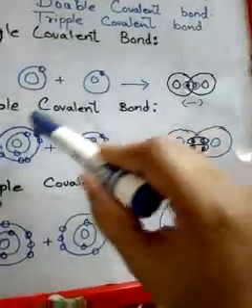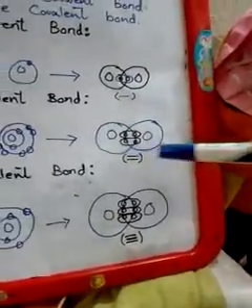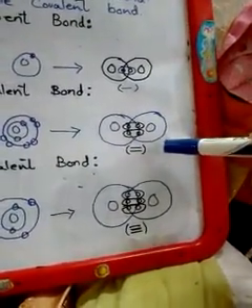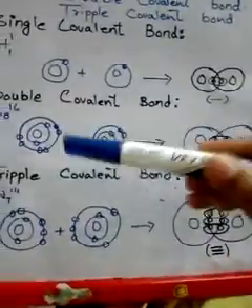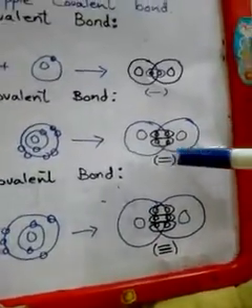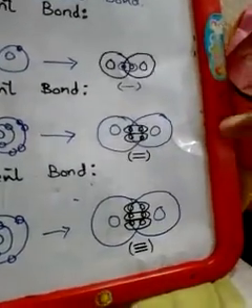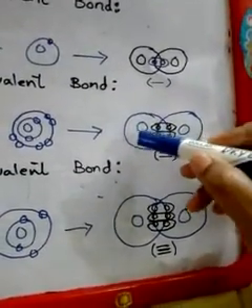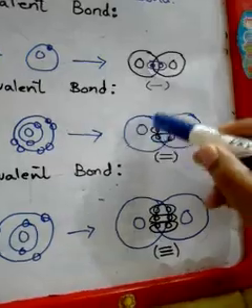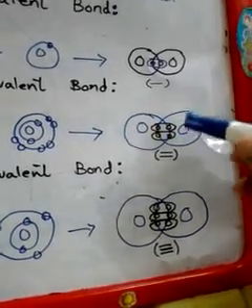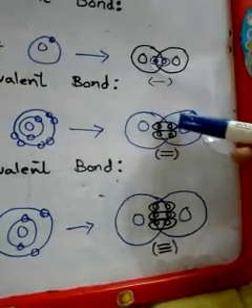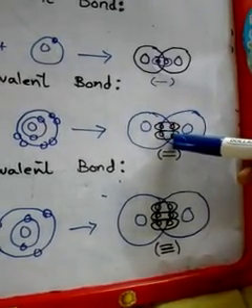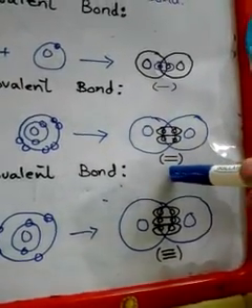Here the 2 oxygen atoms join mutually and share. I have only shown the bonded electrons here so that it couldn't get messy. So what will they do? They both will share 2 electrons each. Here are the first oxygen atom's 2 electrons, and these are the other 2 of this atom. The 2 combine mutually and share 4 electrons collectively, so the resulting bond will be a double covalent bond.